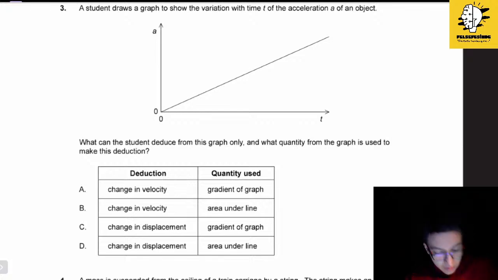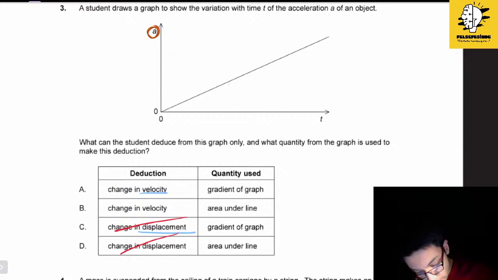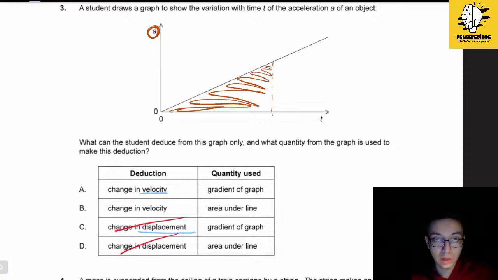So we can find it says change in velocity or change in displacement. We will be able to find the change in velocity by using only this graph, because please remember that this is an acceleration graph. So we know that the area under the acceleration versus time graph will give us the total change in velocity. We actually know it from mathematics as well, just like kinematics.